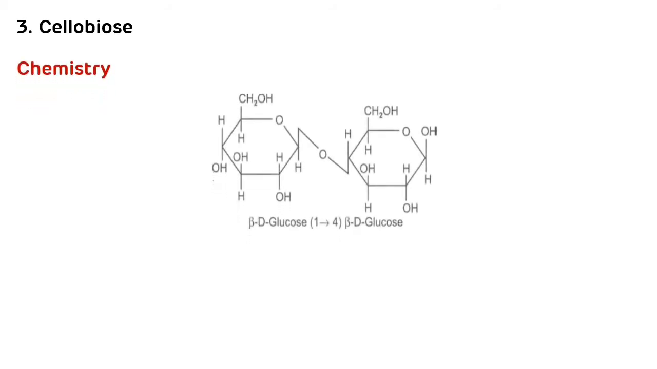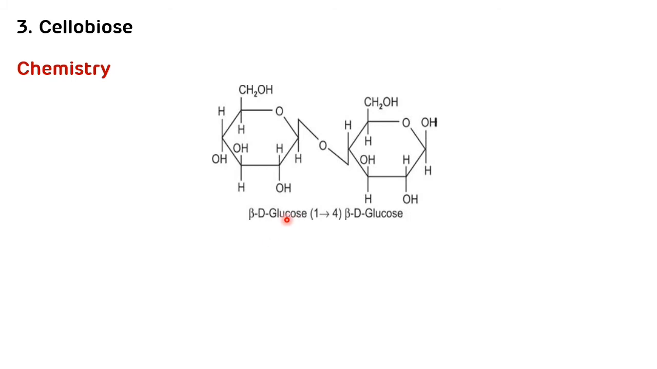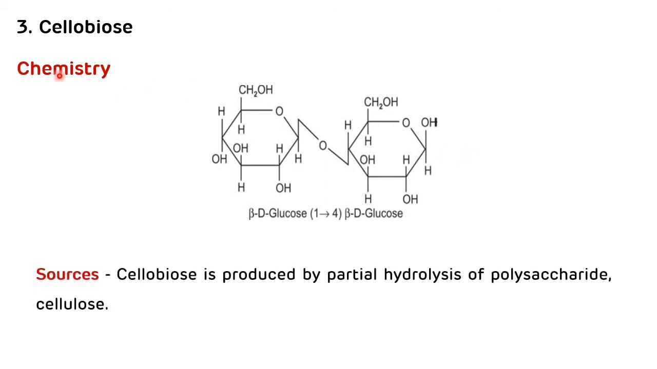Third reducing disaccharide is cellobiose. The chemistry of cellobiose is it is formed by combination of two glucose molecules which are joined together by beta 1,4 glycosidic linkage. And the source of cellobiose is it is produced by partial hydrolysis of the polysaccharide cellulose.